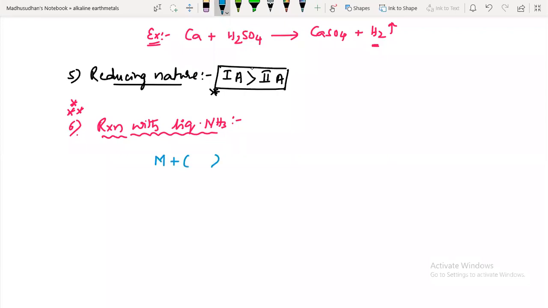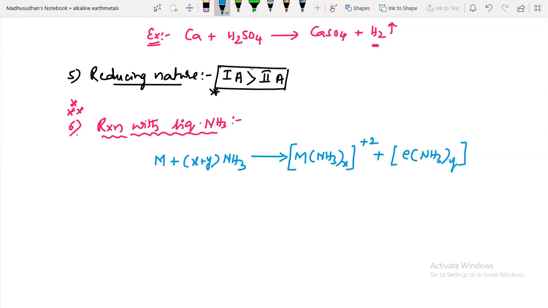I am taking some moles of ammonia, divided into two parts, X plus Y. Some X ammonia will move towards the metal. What is the normal oxidation state of these group elements? +2. So X moles go towards the +2 metal, and some Y moles move towards electrons. How many moles of electrons will form? 2 moles, because +2 charge is forming.